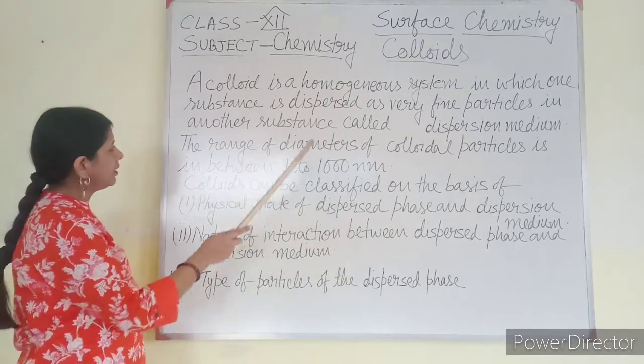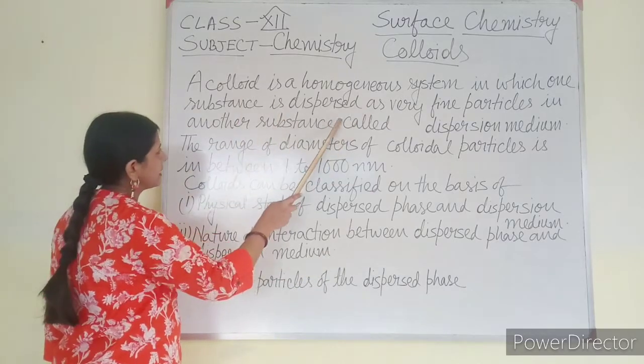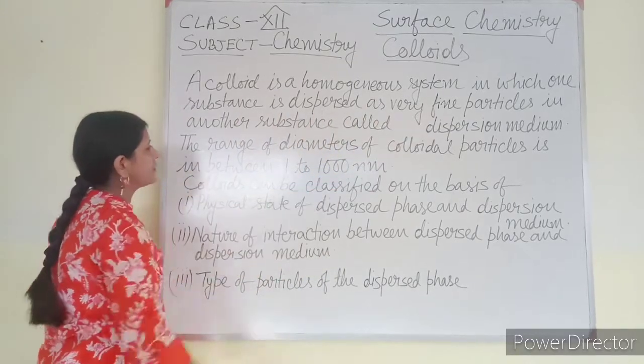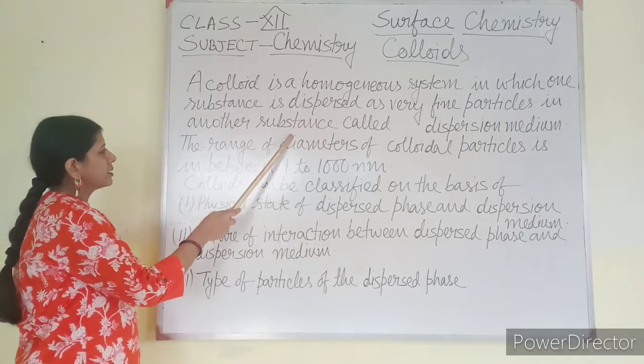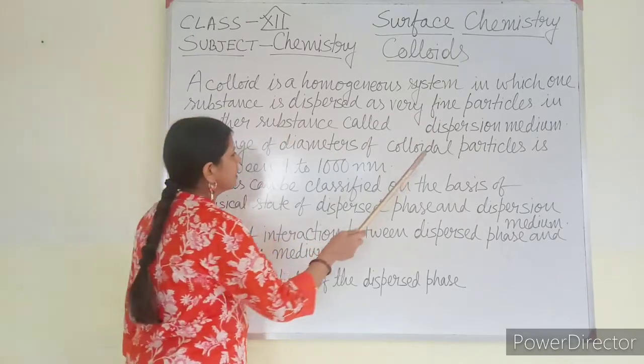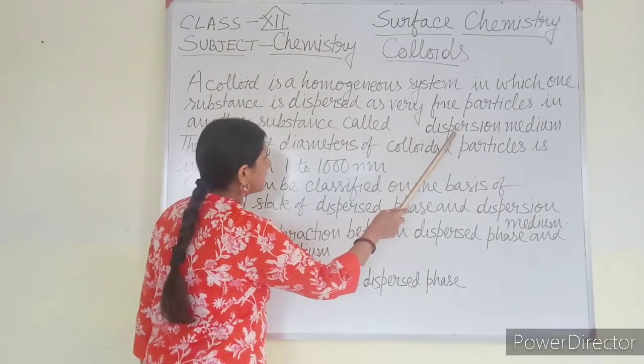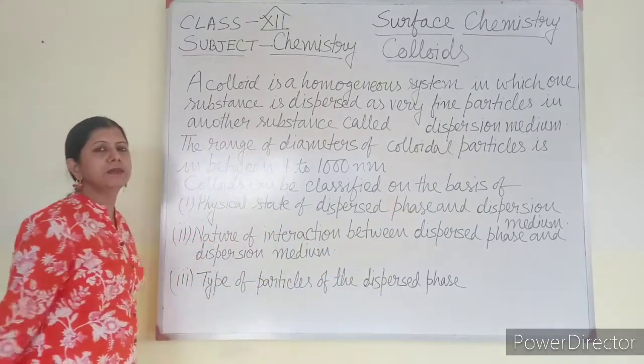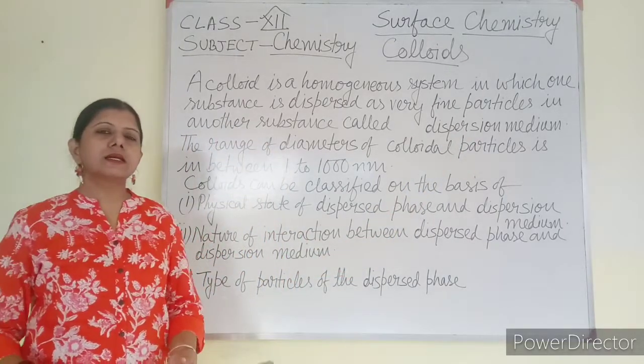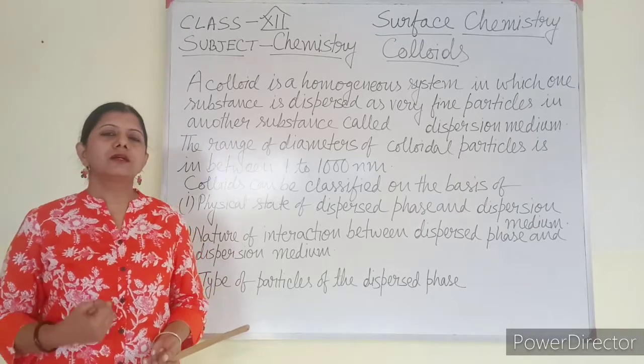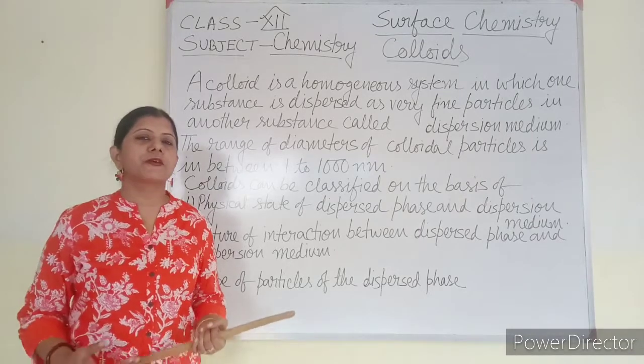So a substance is dispersed as fine particle in another substance. That means the solvent here is known as dispersion medium. Solvent is the dispersion medium and solute is the dispersed phase.